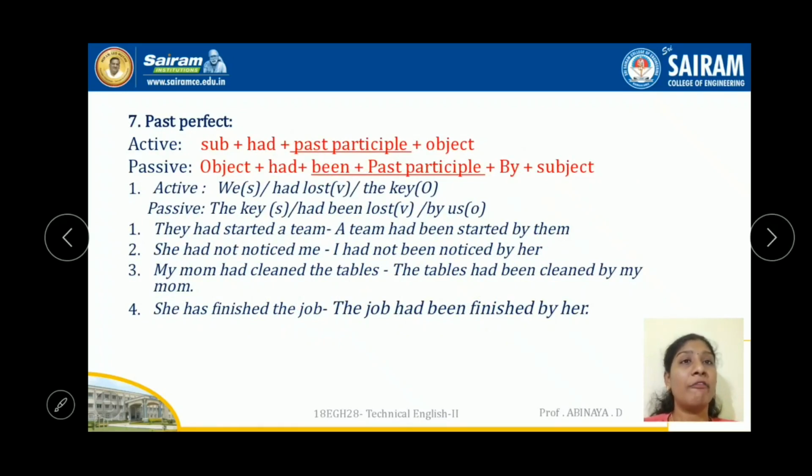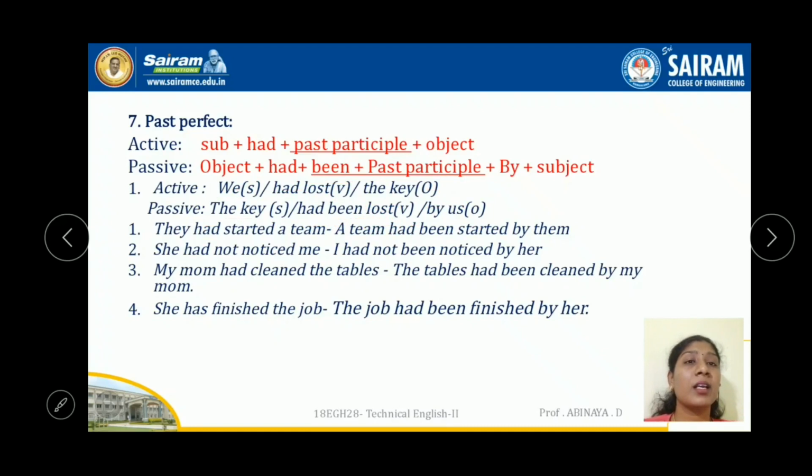See, we had lost the key, the normal statement. The subject, the doer of the action, we, is in the first, and the key, what was lost, the receiver of the action, object, in the last. So in the active sentence, this object has to come as the subject here. The key had been lost, past participle, by us. This we has changed here as us, the same changes.